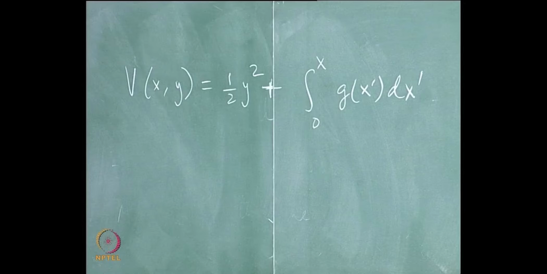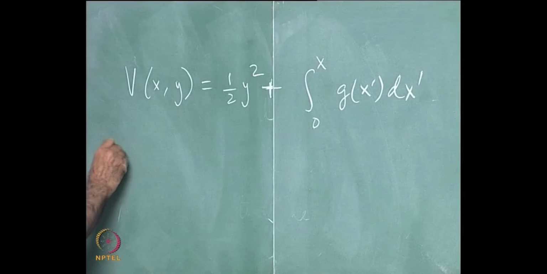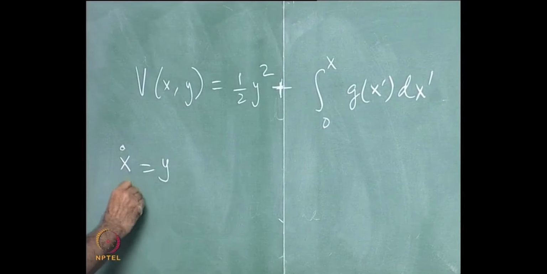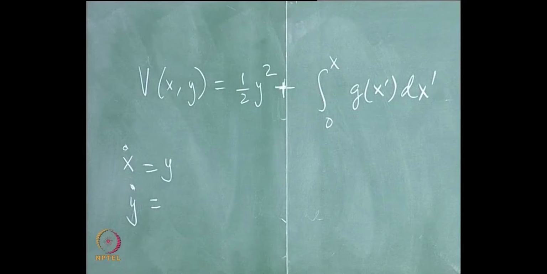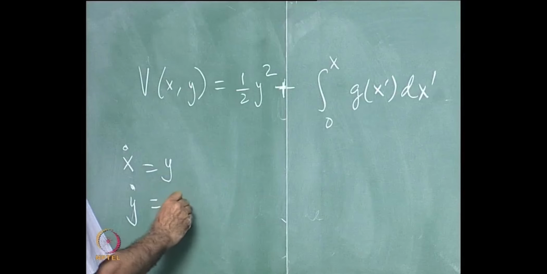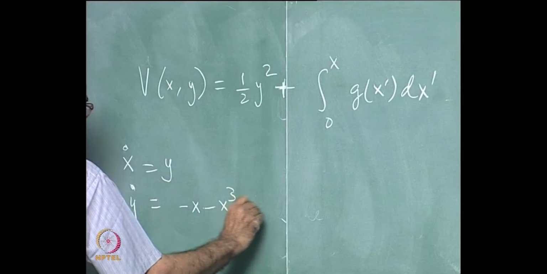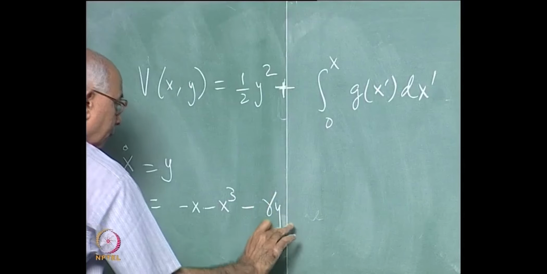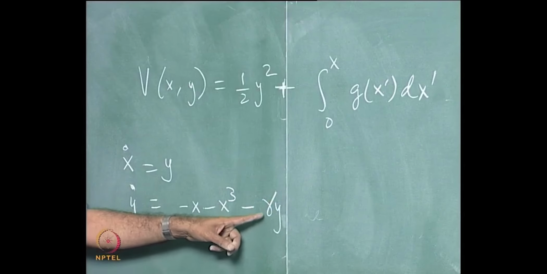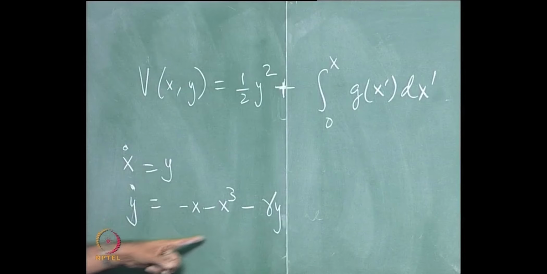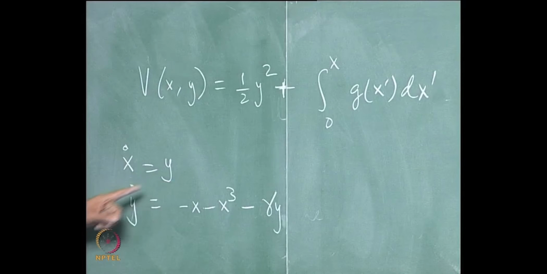Let us try just one more example, and if I do not finish this we will look at it next time. x dot is equal to y and y dot equal to, let us look at the nonlinear oscillator, the cubic oscillator that we looked at earlier, the Duffing oscillator or a variant of it, minus x cubed minus gamma y. So this is the friction term with a positive coefficient gamma. This corresponds to motion in a potential which has got an x squared part and an x to the fourth part, and this is just the first statement that x dot is the momentum on this side. What would be a good Lyapunov function in this case?